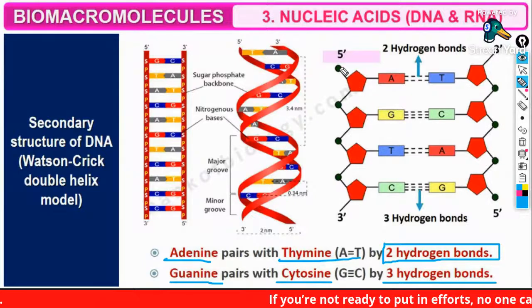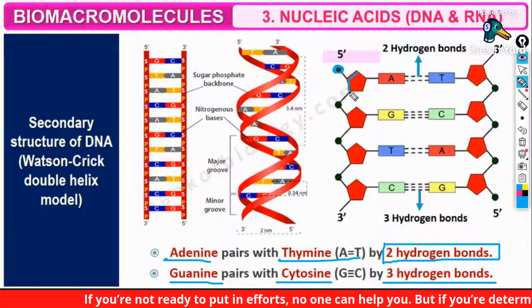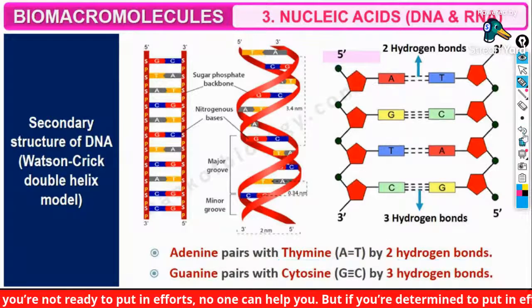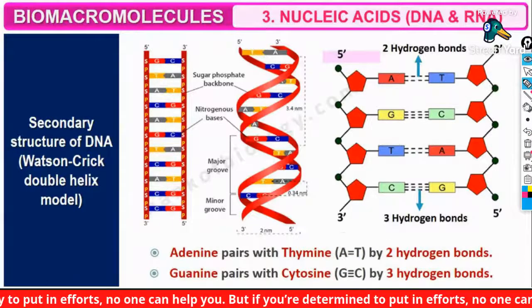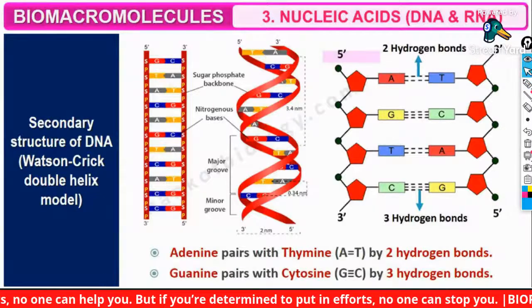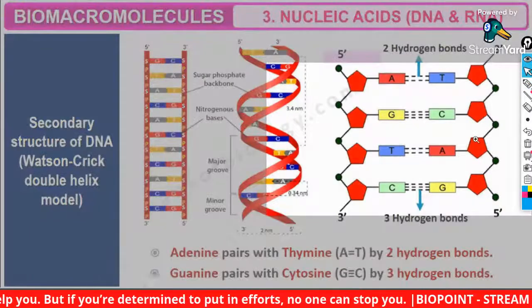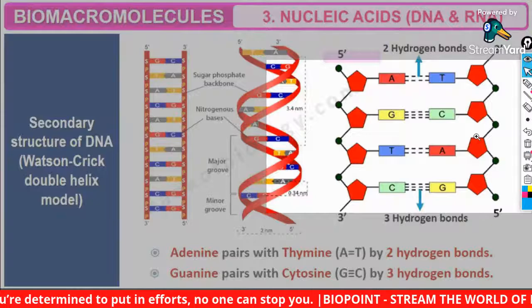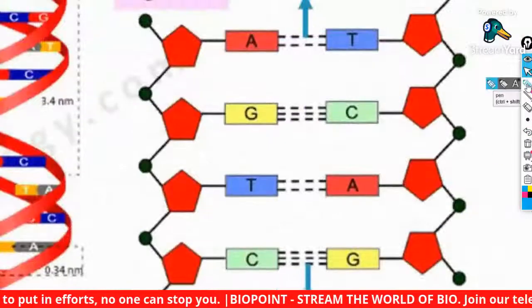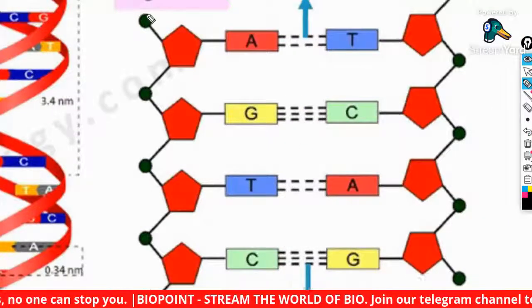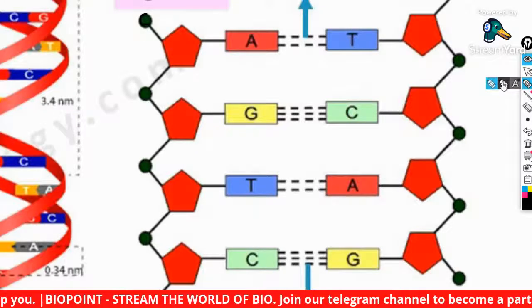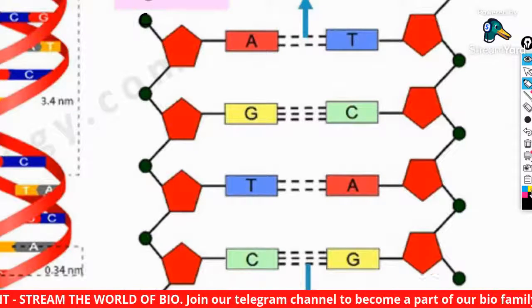Just like this, guys. This is the phosphate group. I will enlarge the image for you so that you can see it easily. Listen very carefully.